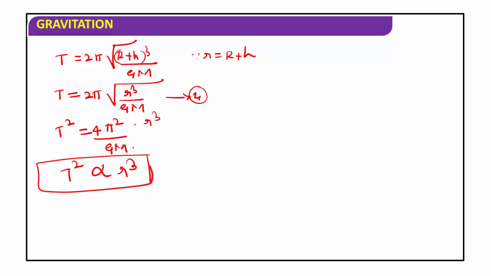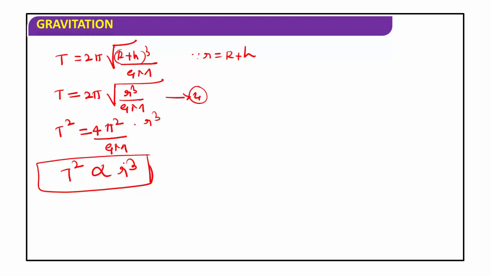The square of the time period of revolution is directly proportional to the cube of the orbital radius.